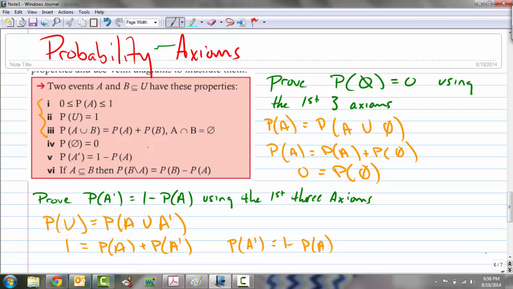So two short proofs using these axioms, and we're going to look at one that's a little bit more complicated in the next example, and we'll use multiple of these properties, not just the axioms.